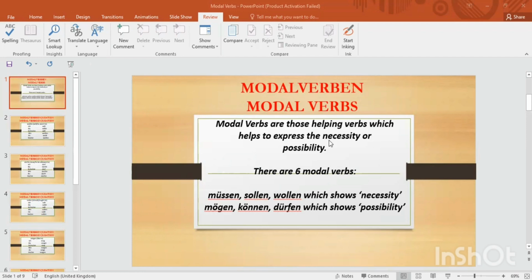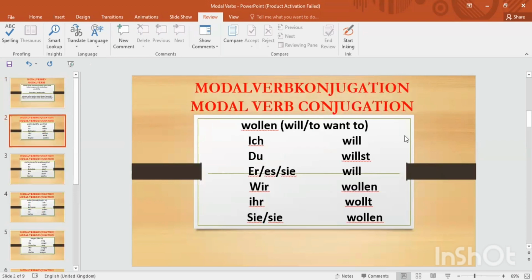Okay, so basically there are six modal verbs in German language. As you can see here, this is müssen, sollen, wollen, which show the necessity. And mögen, können, and dürfen, which show the possibilities. We are going to learn these in detail with their meanings, but for the time being, these three are categorized for the necessity purpose, and the below three, mögen, können, and dürfen, for the possibility purposes.